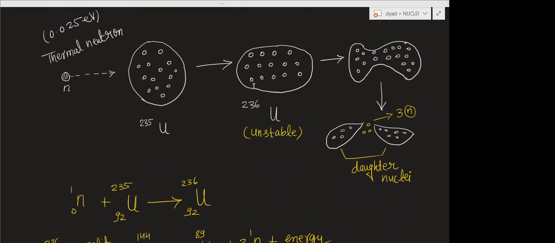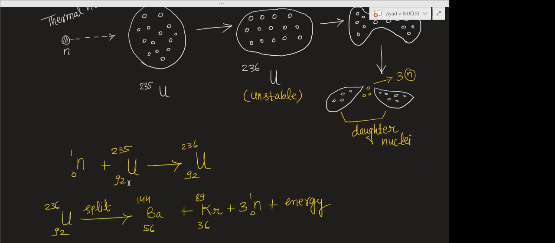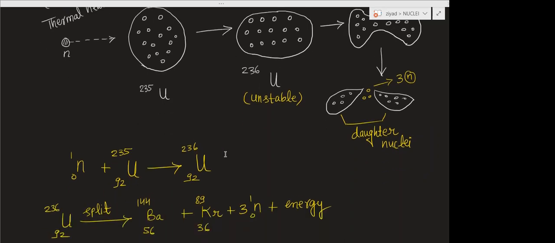You can write this in the form of an equation. This is uranium-235 having atomic number 92, and this is the neutron bombarded on it. Neutron plus this becomes uranium-236.